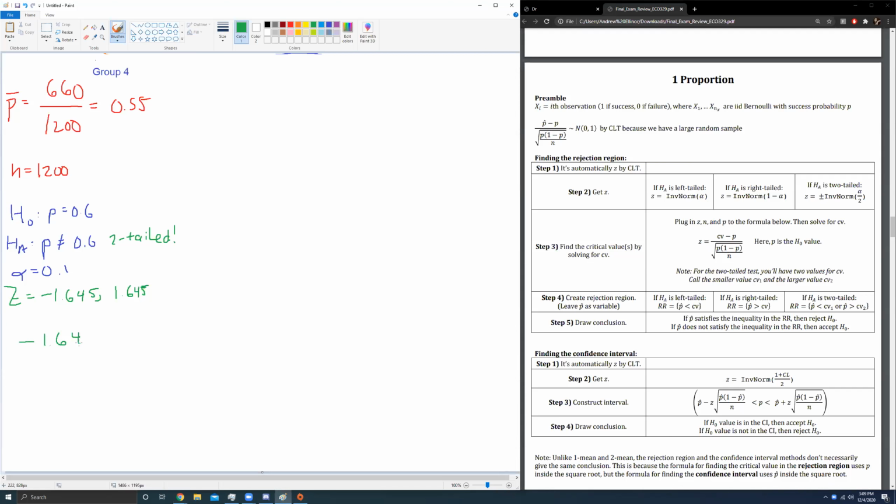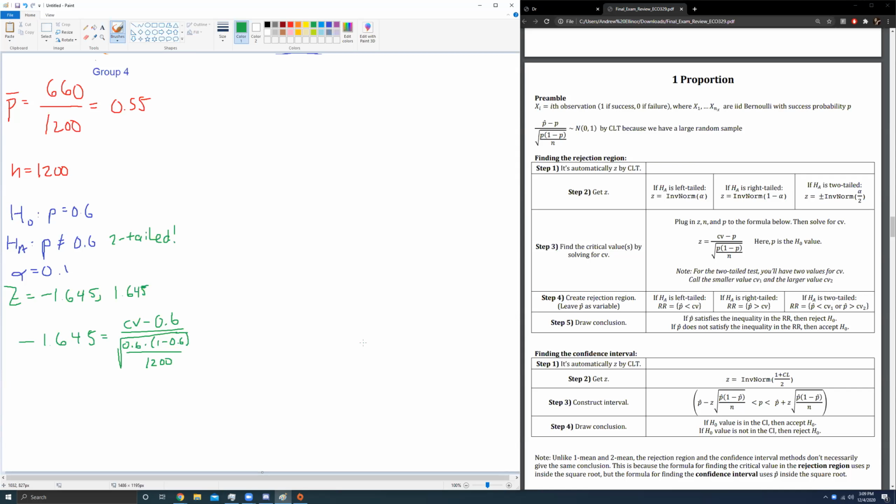Negative 1.645 equals CV, which we don't know, minus P, where P is the H null value, so that's 0.6, over square root of 0.6 times 1 minus 0.6 divided by 1200. And if I set this up and solve for CV, 1.645 times square root, make sure you're being very, very, very meticulous about how you type this into your calculator.